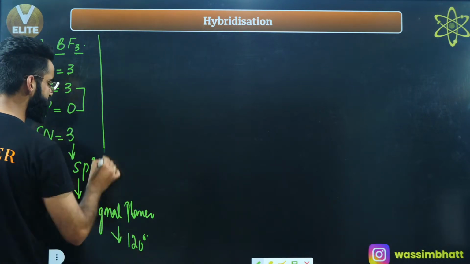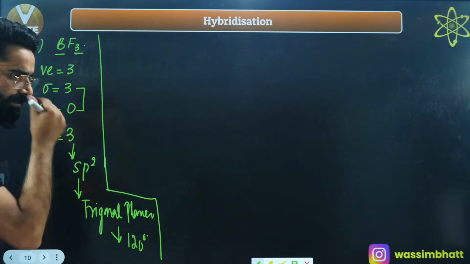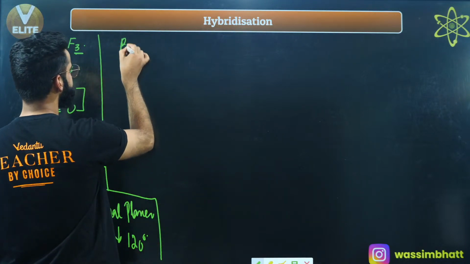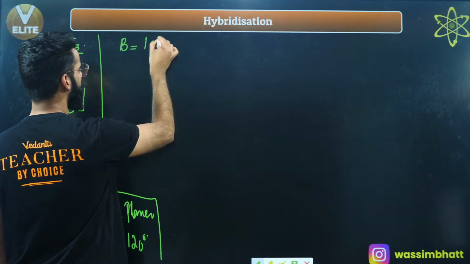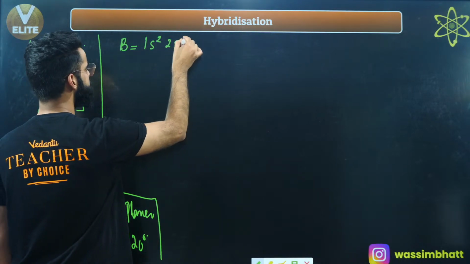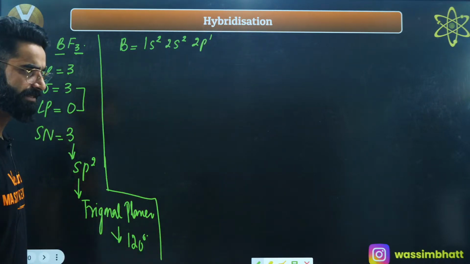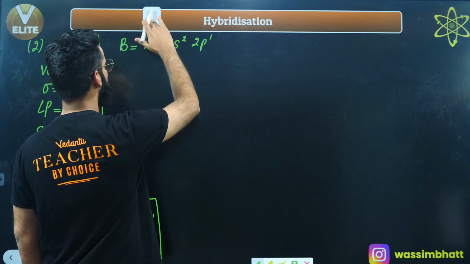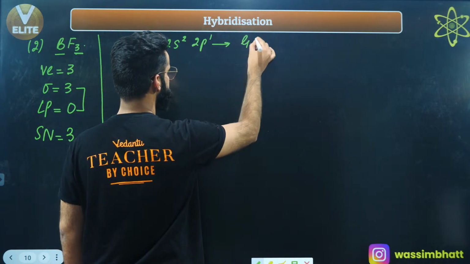Now let's try to understand how this molecule actually gets formed. Have a look. If you talk about boron, hydrogen, helium, lithium, beryllium, boron, right? The configuration is 1s2, 2s2, 2p1. This is the configuration of boron in the ground state. I'm only going to mention the outermost configuration. This is the outermost configuration of boron in the ground state, right?